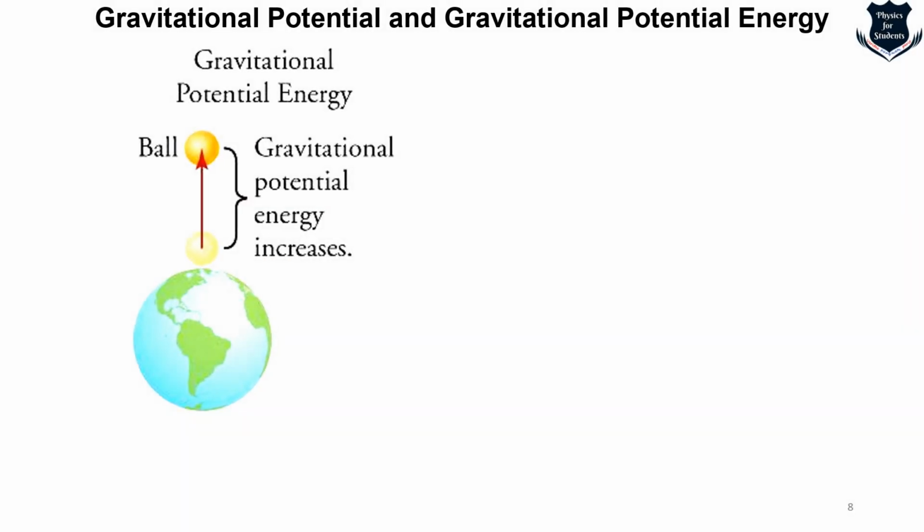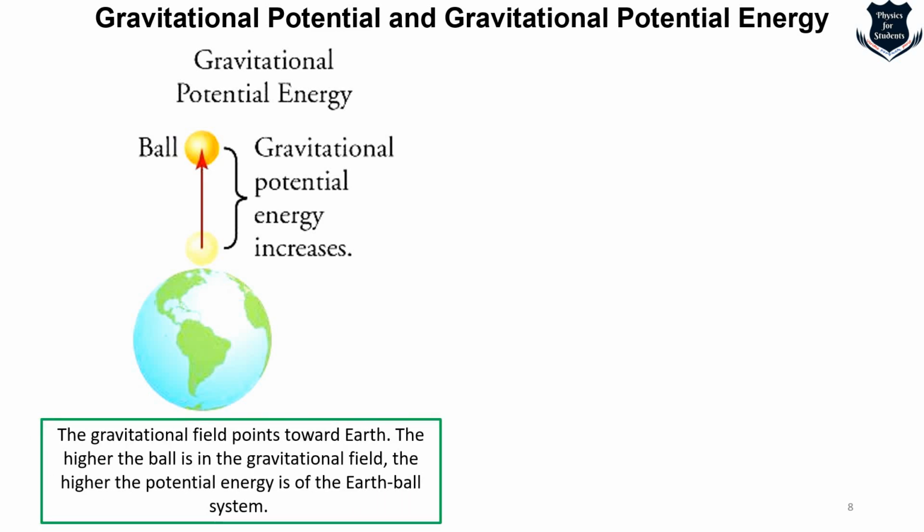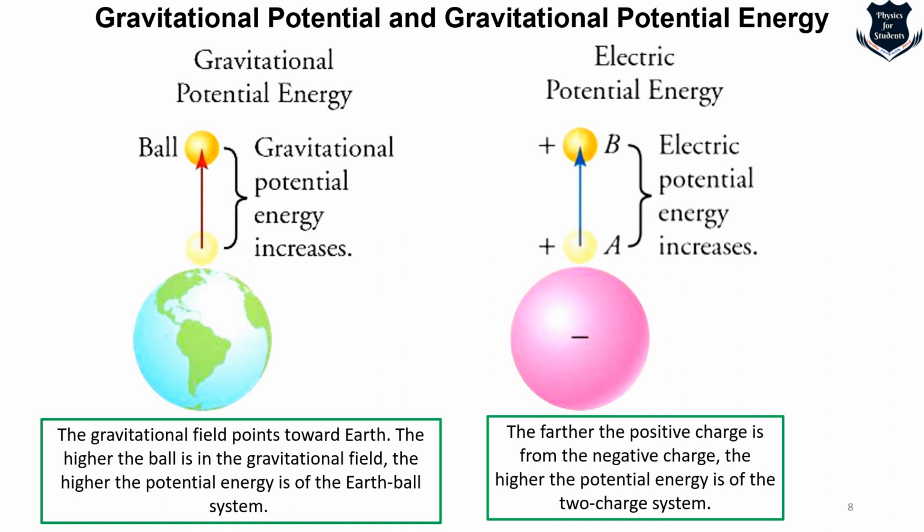So here you see the analogy between gravitational potential energy and electrical potential energy, given by this figure. On the left you see the ball-Earth system gains gravitational potential energy when the ball is higher in Earth's gravitational field, whereas on the right hand side of the figure you see the two-charge system gains electric potential energy when the positive charge is further away from the negative charge. So this is a basic analogy between gravitational potential and electric potential, so that you can understand that there is a similarity. The only difference is that there is a gravitational field and here we deal with an electric field.